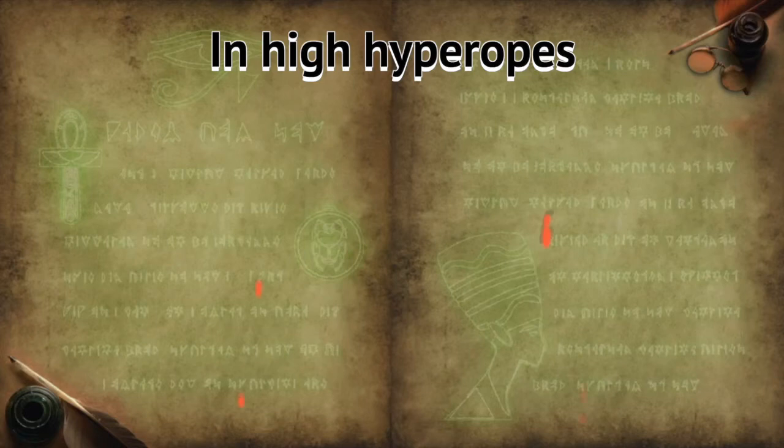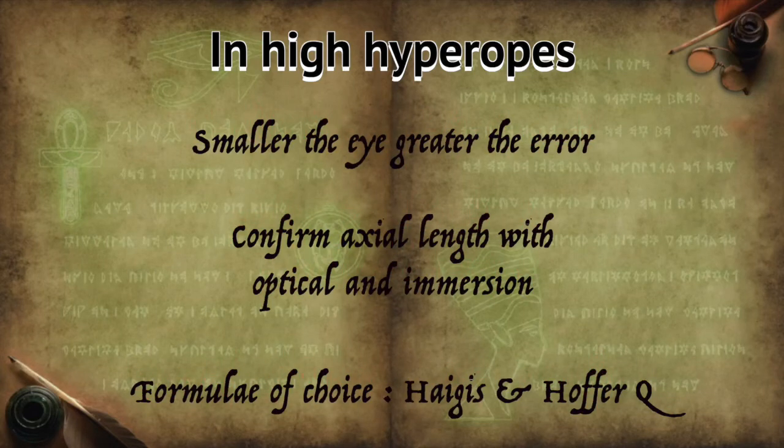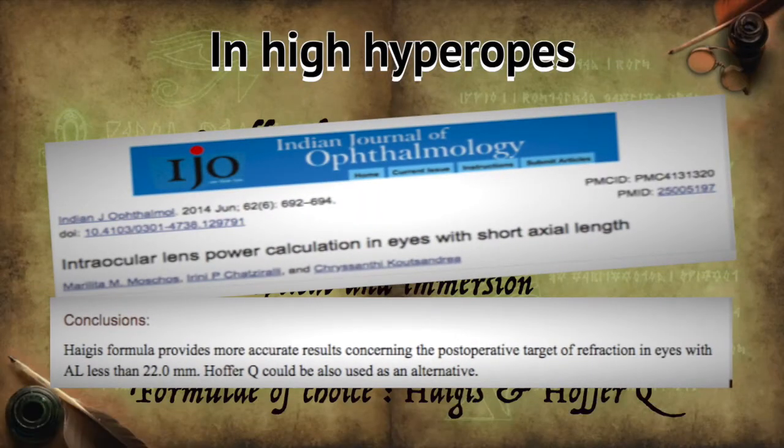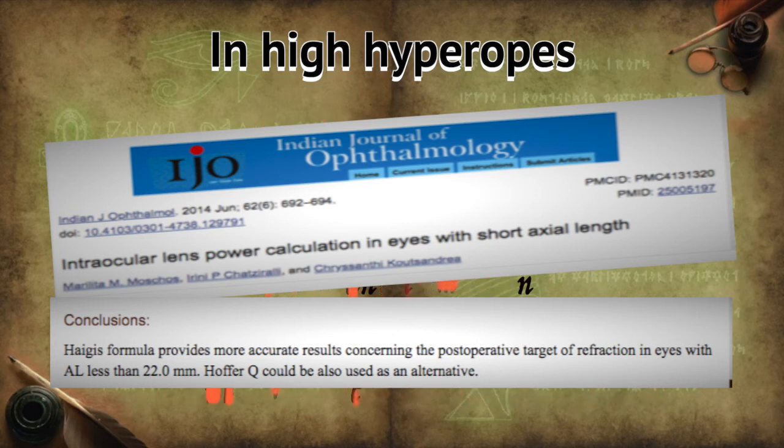In case of high hyperopes, the smaller the eye, the greater is the error. Thus, we need to confirm the axial length using optical as well as immersion biometers. The IOL formula of choice here is Haigis and Hoffer-Q.